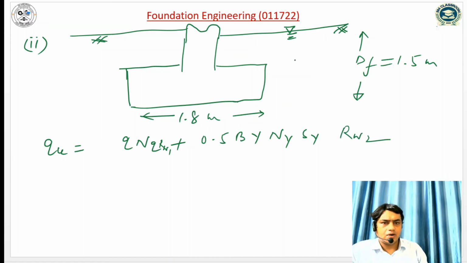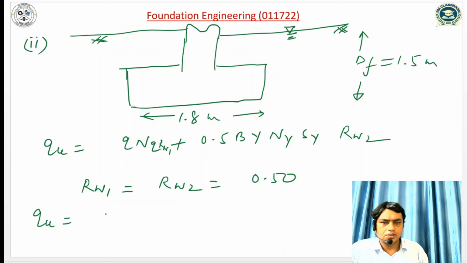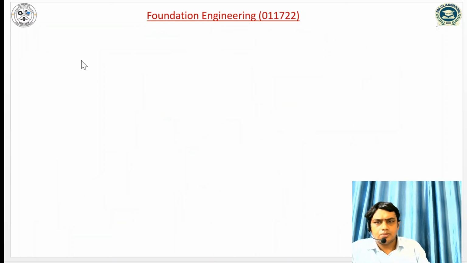Since the groundwater table is at the ground level, the value of Rw1 is equal to Rw2 is equal to 0.5. So the ultimate bearing capacity can be written as qNq into Rw1 plus 0.5 B gamma N gamma S gamma into Rw2.